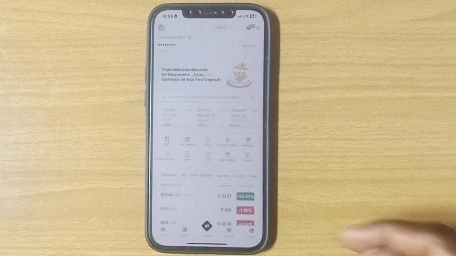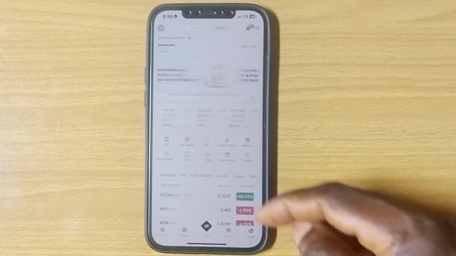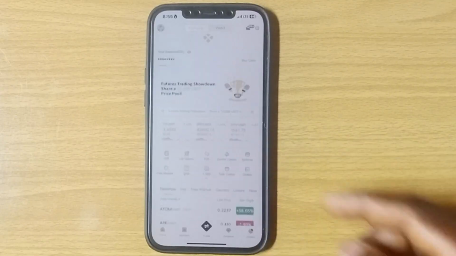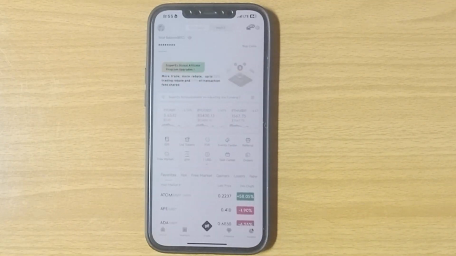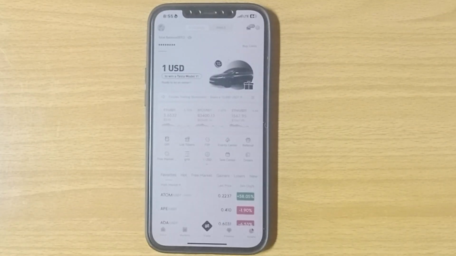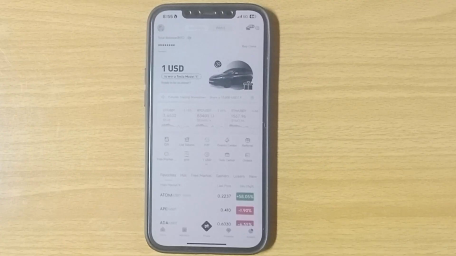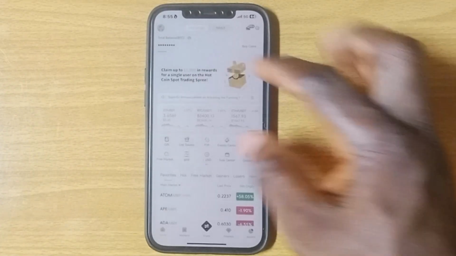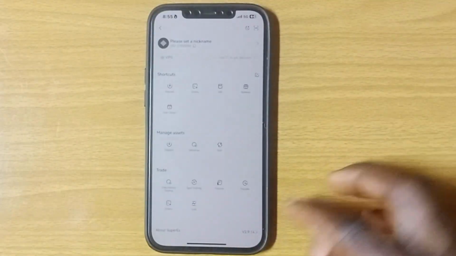Creating an account on SuperEx is very simple. It's one of the leading crypto exchanges that I have used, and I'm still using it because it does very fine. Once you click on the link in the video description, the link is also in our Telegram channel, it brings you to a page to sign up. Registration is very simple on SuperEx. Then once you do that, verify your account, and verification is very simple on SuperEx.